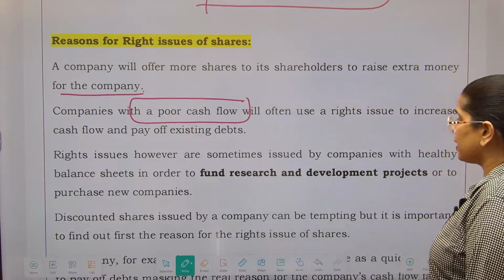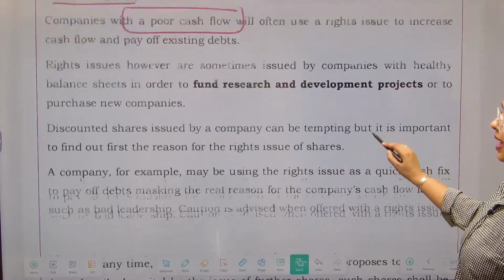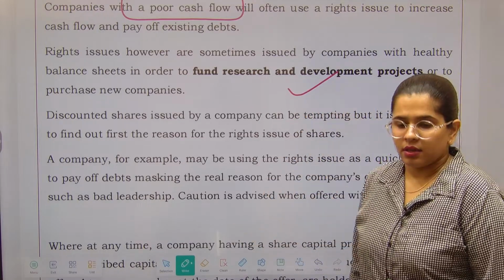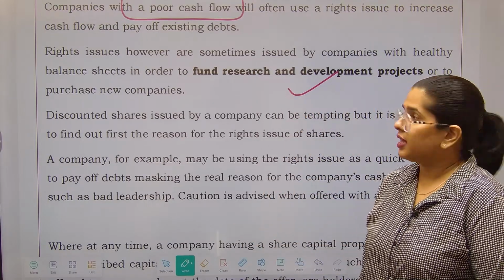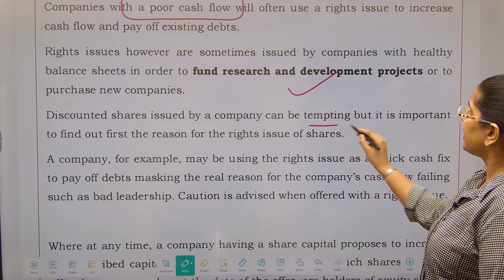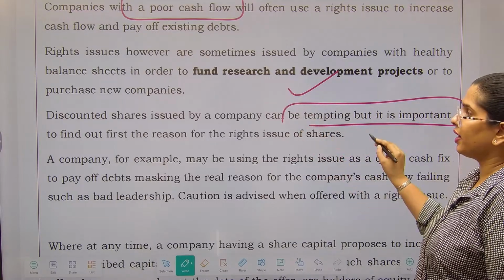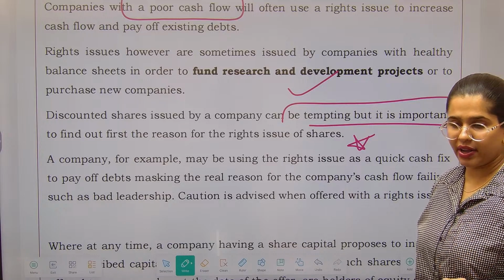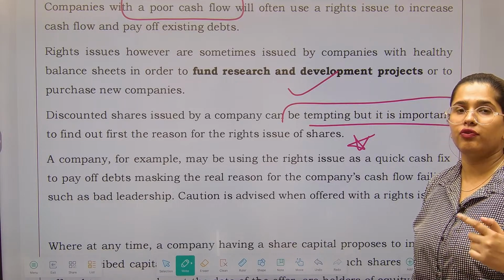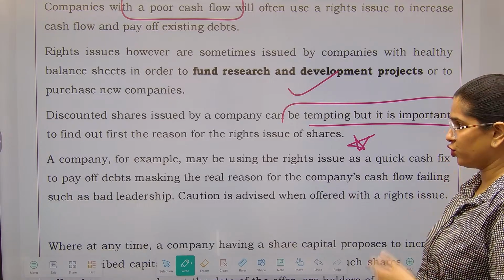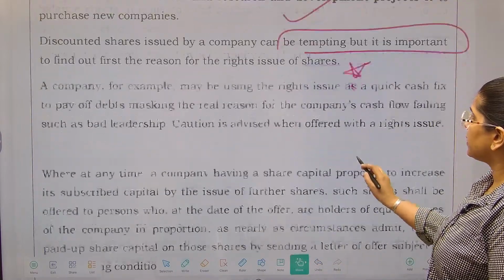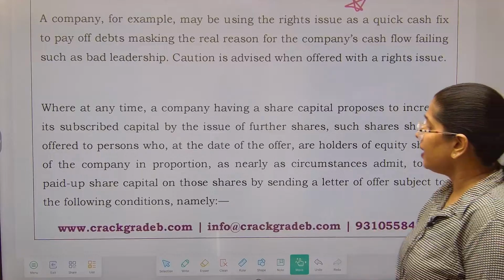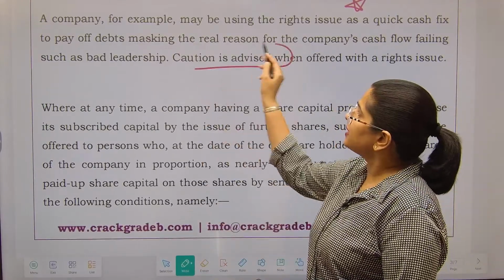Now, right issues, however, are sometimes issued by a company with a healthy balance sheet as well, because they want to do research and development. And for that matter, they require funds. Now, discounted shares issued by the company can be tempting, but it is also important to find out the reason for the right issue of shares. A valid reason is very, very important as an investor in order to invest in the right issue. A company, for example, may be using the right issue as a quick cash fix, and this is something which is problematic, right? So, in such kind of cases, caution is advised.